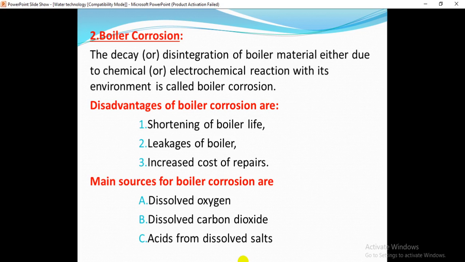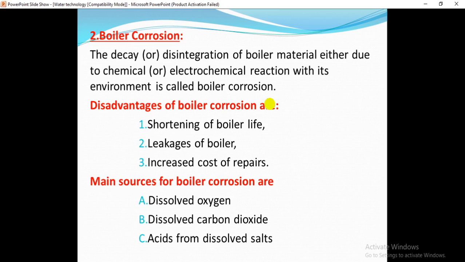These are the disadvantages. And the second one is boiler corrosion. What is meant by boiler corrosion? The slow disintegration or decay of the boiler material, either due to chemical or electrochemical reaction with its environment, is called boiler corrosion, isn't it?